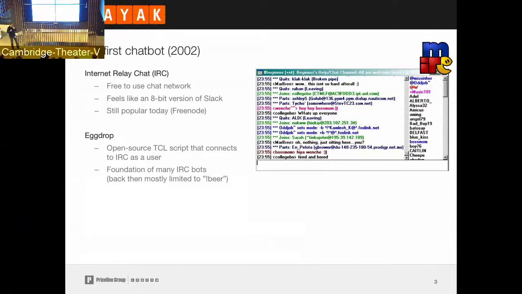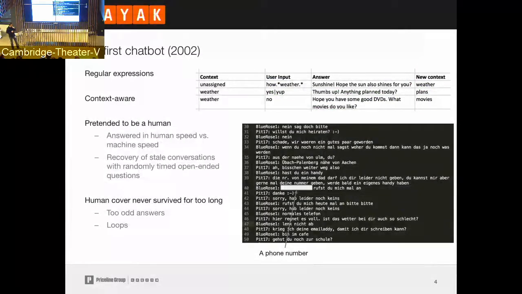And while nobody had a connection at home that was online 24/7, people used to start bots to basically just manage their channels. A very popular framework for that was a collection of scripts called Eggdrop, which was basically a piece of software that connected to IRC and allowed you to talk to it programmatically. So back then I wrote a little script and extended that. And I feel there are a lot of similarities to how we develop bots today.